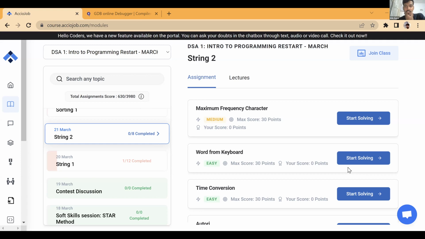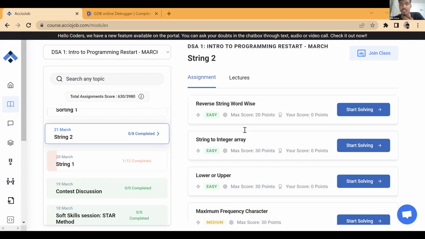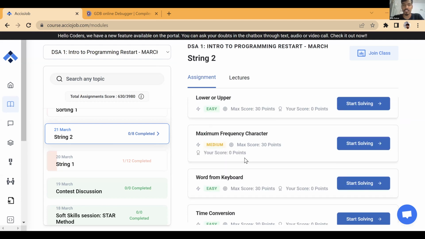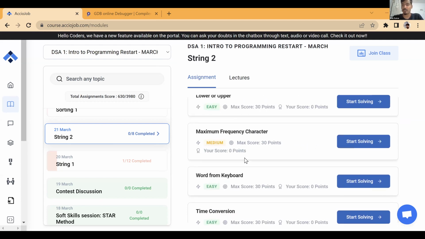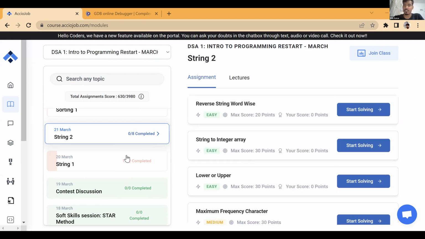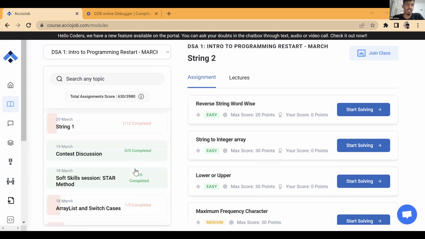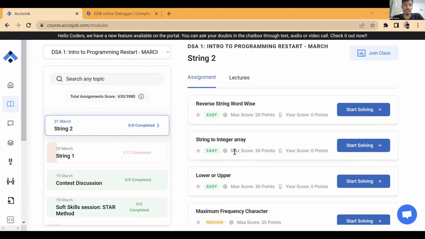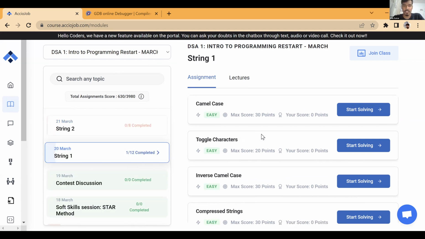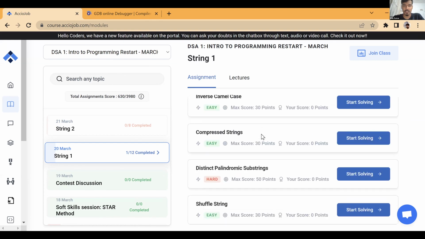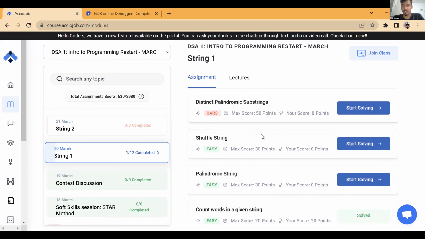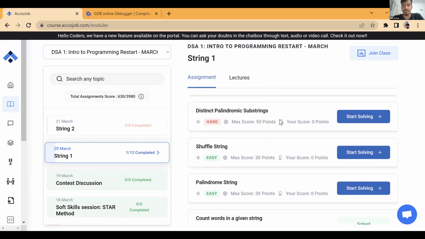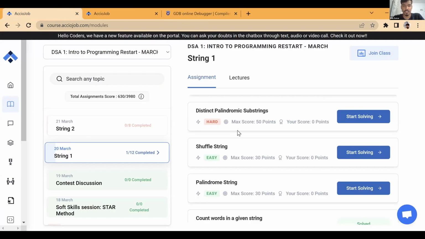Hold on. Okay. Okay, chalo, that's good going. So I see comparatively lesser number of doubts. I guess string is something which you all are understanding. String is not very difficult. Okay, chalo. Let's start. So let's pick a few questions and discuss them. So camel case, toggle character, inverse camel case, compressed string. Distinct palindromic substring. This one. Okay. This is marked as out. Let's see anything else.